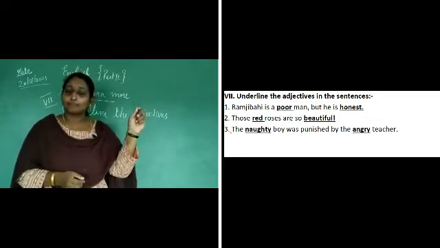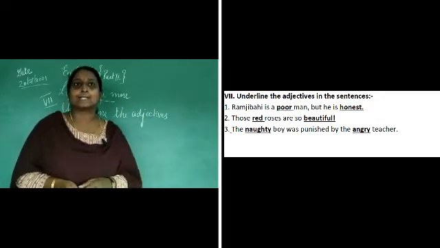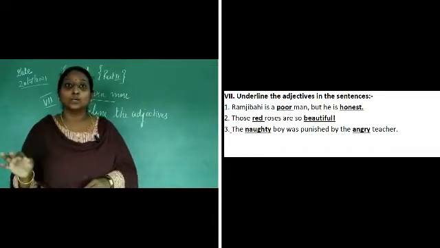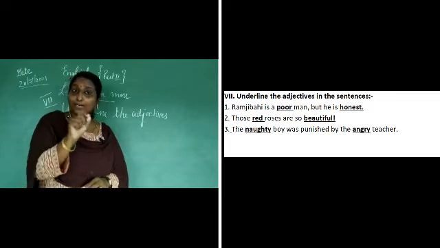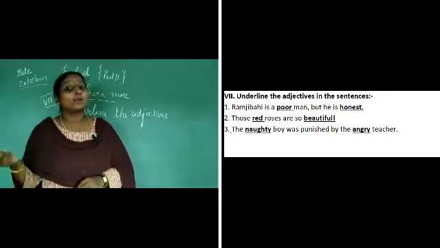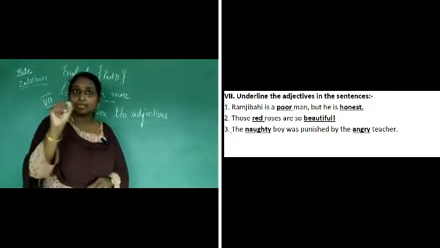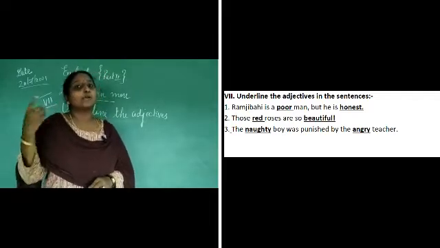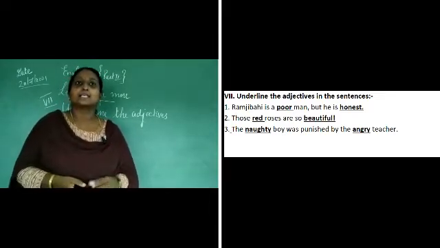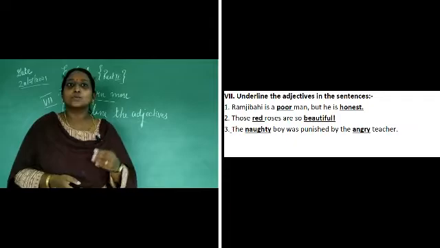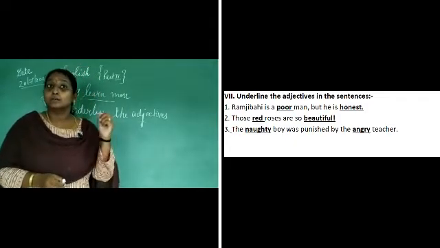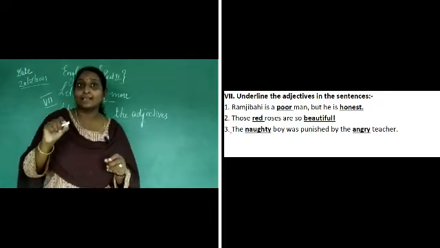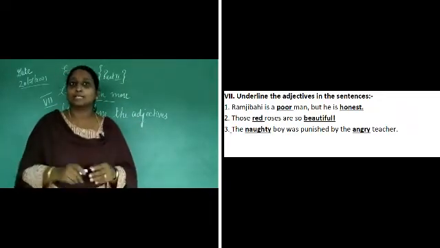So here I will be reading the first sentence like this. Ramji Bhai is a poor man, but he is honest. So poor is an adjective there and honest is also an adjective. So children, you have to underline the word poor and you have to underline the word honest. The second one is, those red roses are so beautiful. So again, underline the word red and beautiful, you have to underline it.